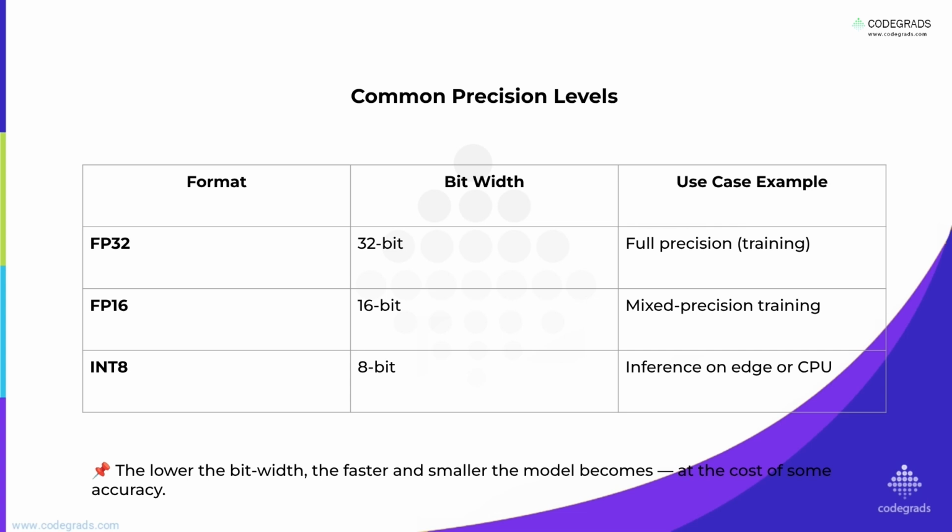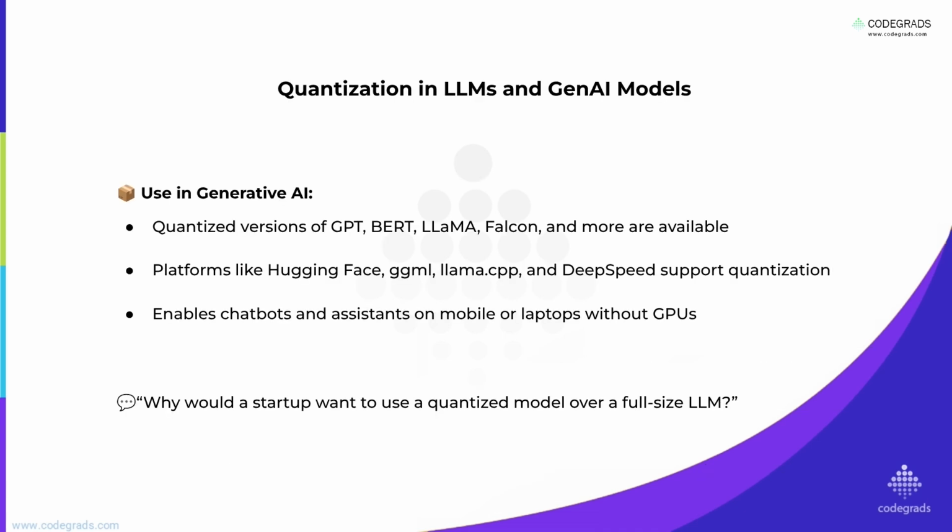Interestingly, researchers are even pushing boundaries with Int4 or even binary networks, 1 or 2 bits, though these are more specialized ones. Quantization is absolutely transforming large language models and generative AI. Many popular models you have heard of, like GPT, Llama, Falcon, have quantized versions available. This is often thanks to the vibrant open source community and platforms.